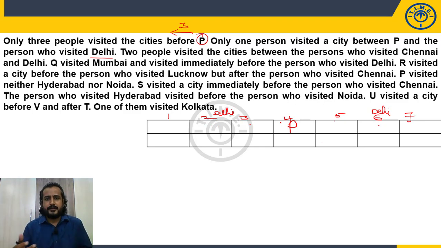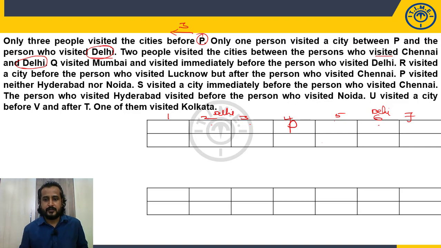Just add some more points. 2 people visited cities between the person who visited Chennai and Delhi. Again, there is a continuation with Delhi. So with respect to Delhi, it is leading to 2 possibilities. Even the next clue is also related to Delhi. So better to take the Delhi position. Right. So how many possibilities do we have? 2 possibilities. So let's get the second structure. So P here. Now in one case, here is the one who visited Delhi. And in the other case, here is the one who visited Delhi. 1 person between them. So positions 1, 2, 3, 4, 5, 6, 7. So till here complete information is utilized.